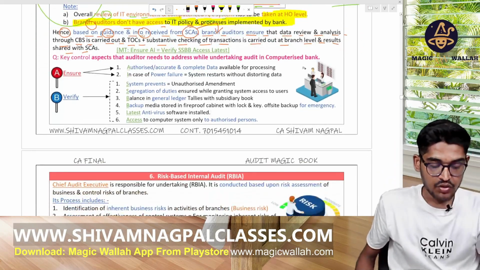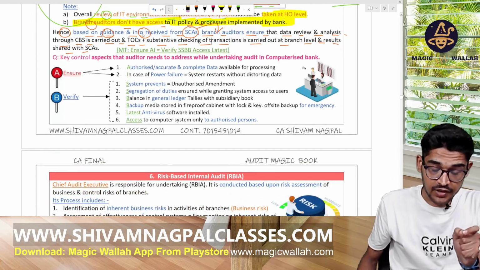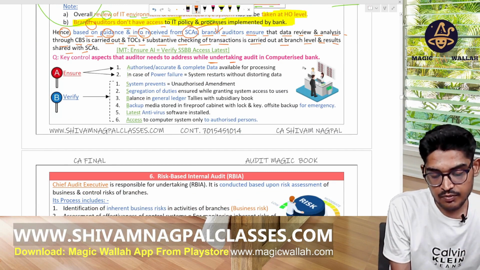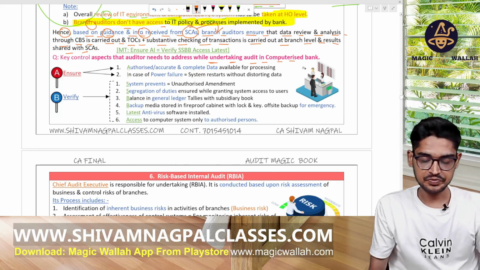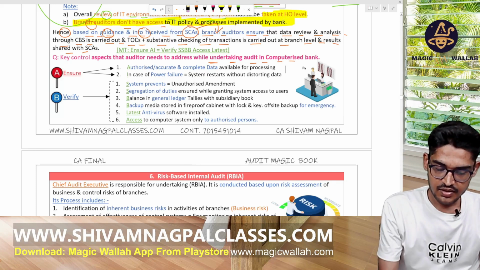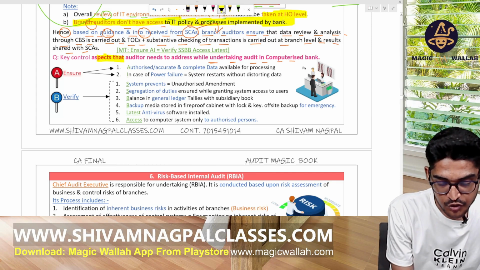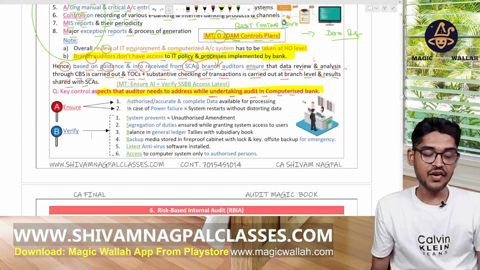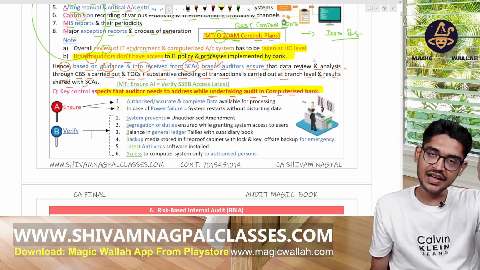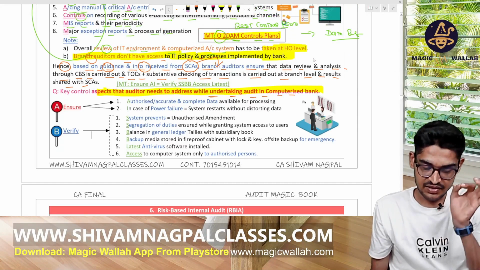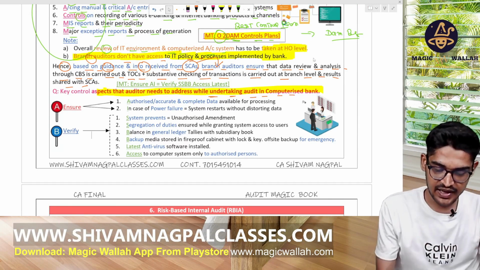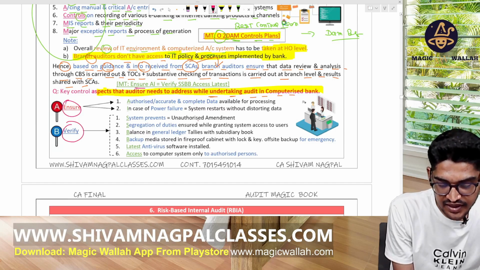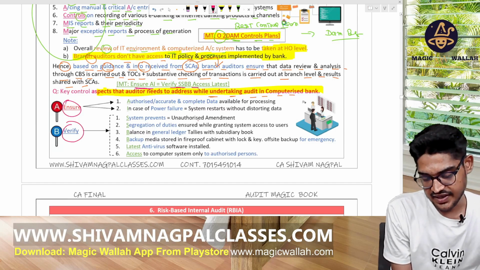Now, the key control aspects that the auditor needs to address while undertaking the audit in a computerized bank. We have to ensure AI and verify the sub-access latest.